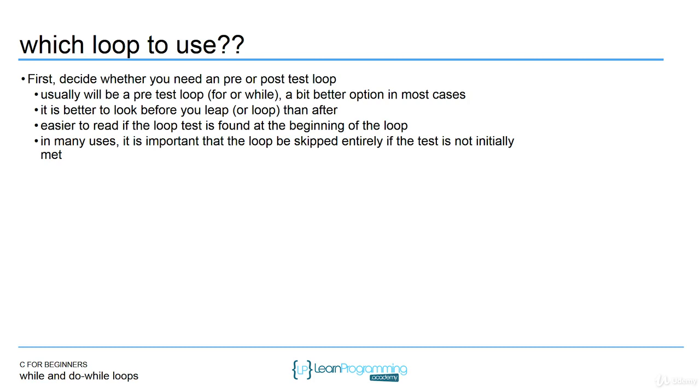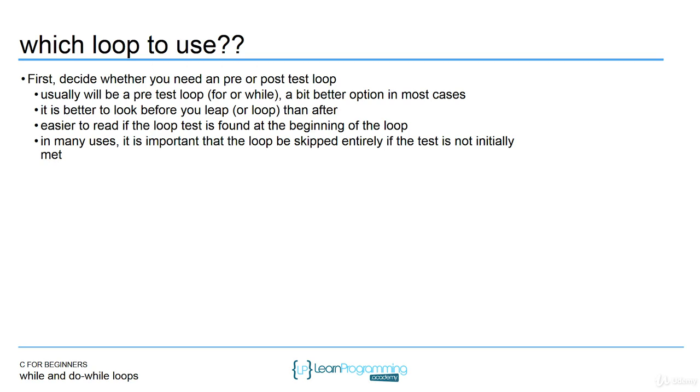So we've learned all about these loops: the for loop, the while loop, and do while. What loop should you use? Well, the first thing you have to decide is, do you want it to be pre-test or post-test? Do you want it to execute at least once, or do you not want it to execute at least once? If you want it to execute at least one time, then you're going to use the do while. If that's not a condition, then you can use the for or the while.